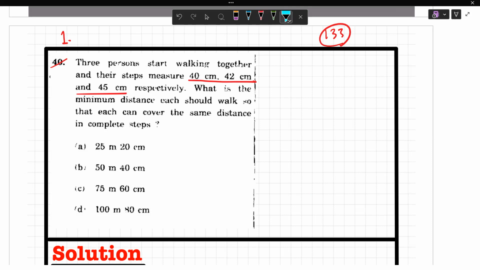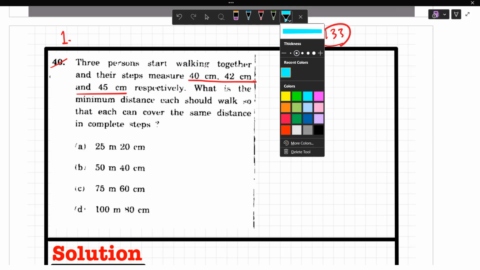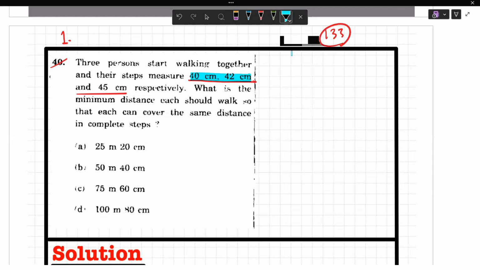My prime focus is not about just solving the question, because anyway you know how to solve and you have plenty of notes available where the solution is given. My clear goal here is to let you know the approach to solve the problem. It's not about seeing the solution, you will learn the approach. Rather, you will see how it is solved live. Three persons start working together. Their steps measure 40 centimeter, 42 centimeter, and 45 centimeter. You need to highlight or underline this so that you don't skip the data.